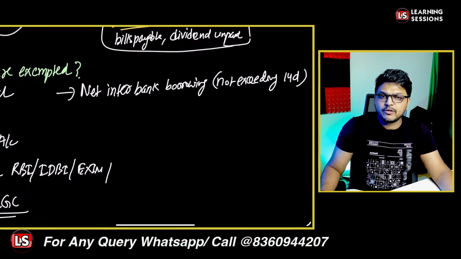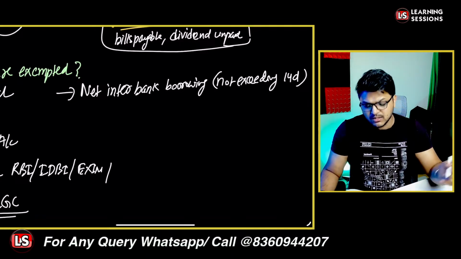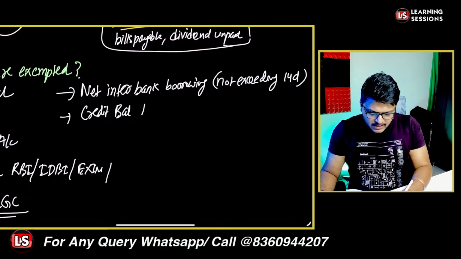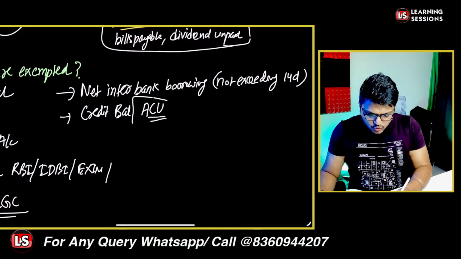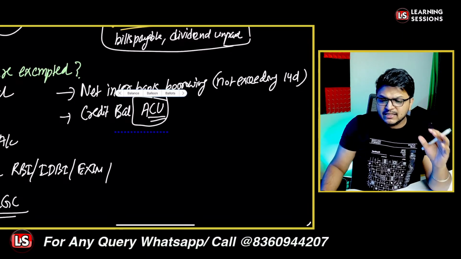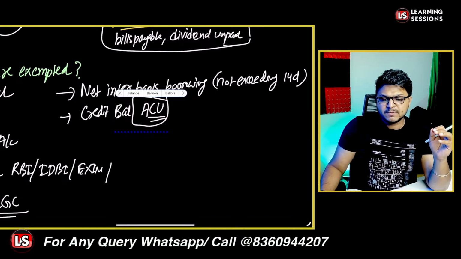Further, if there is any credit balance with ACU, Asian Clearing Union countries, that is also to be exempted. Is that clear? These are the items which are exempted.